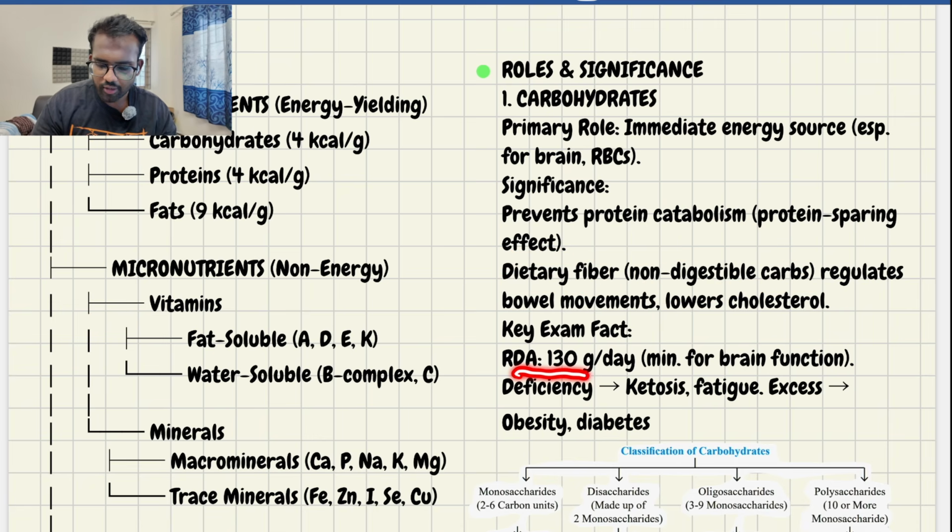Okay, the RDA of carbohydrate is 130 grams per day, which is the normal recommended range for healthy adults. It is the main source of energy for the brain for normal function.